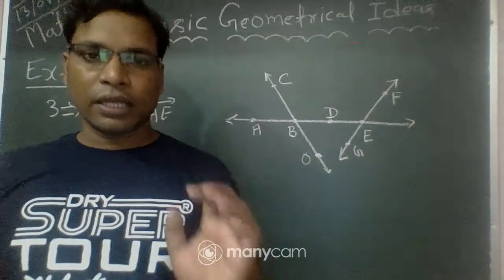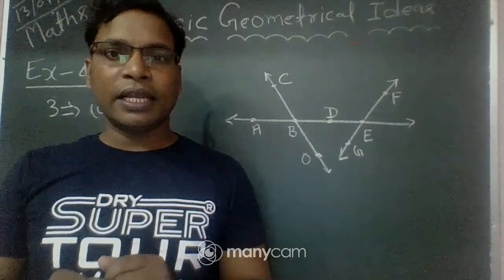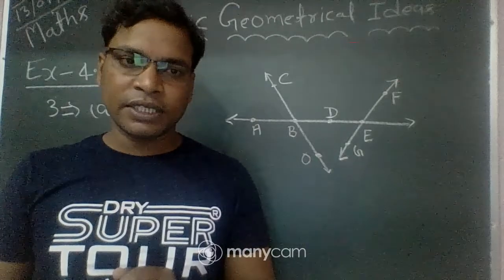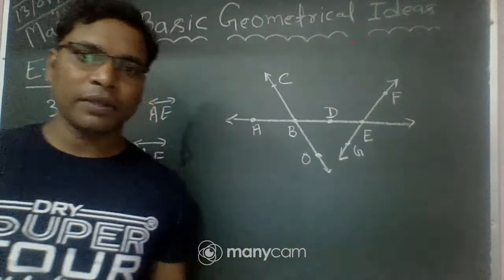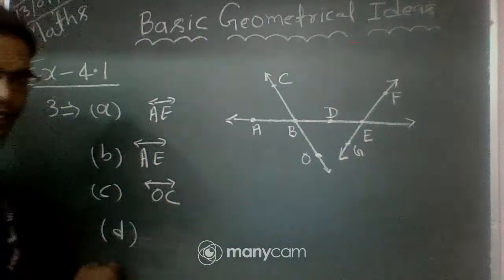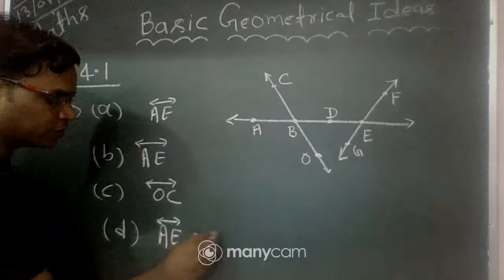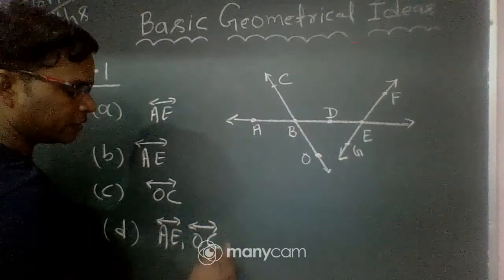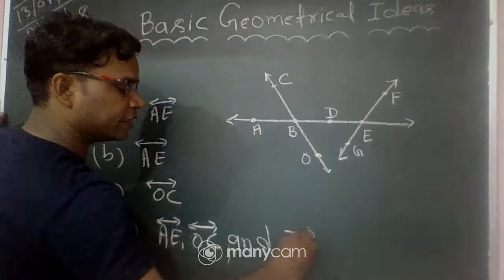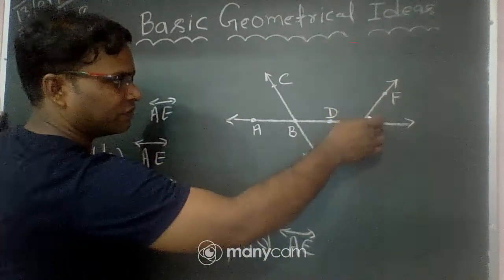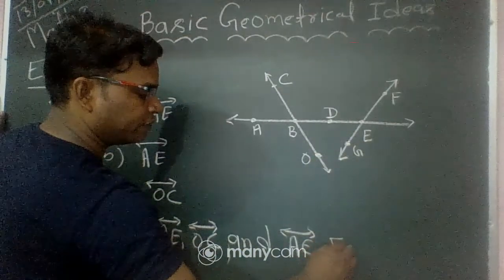AE and OC intersect at point B, and AE and FG intersect at point E. So the answer for part D: first, line AE intersects line OC, and line AE intersects line FG.